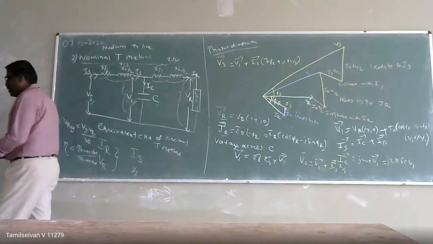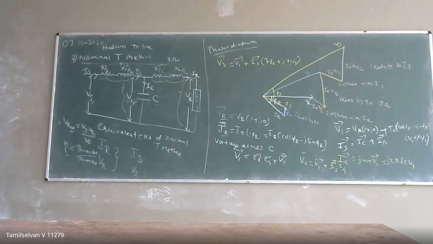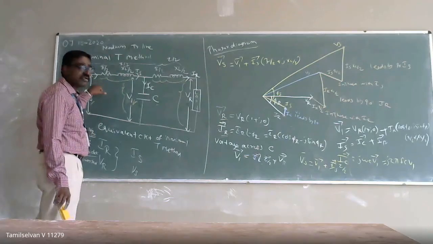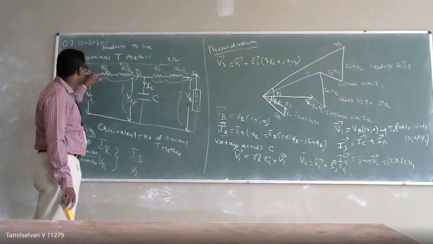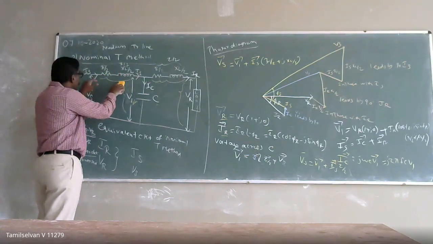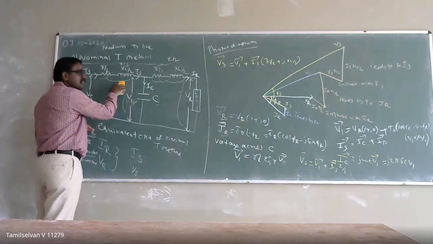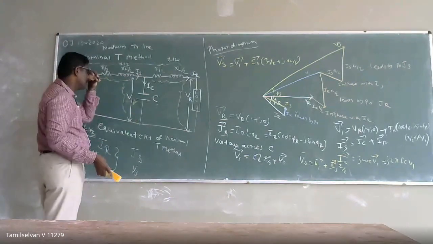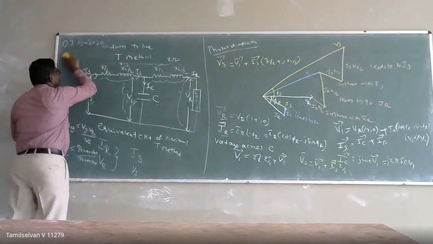That is going to be called as your nominal pi method. Here, remember, the capacitance is going to be split into two halves. One half is lumped at the sending end point, and the other half I am going to place at my receiving end point. But placing the capacitance at the sending end point won't have much effect on the line drop, because the series impedance drop won't be compensated by your conductor. So there won't be any effect here. That time we are going to estimate the nominal T method.